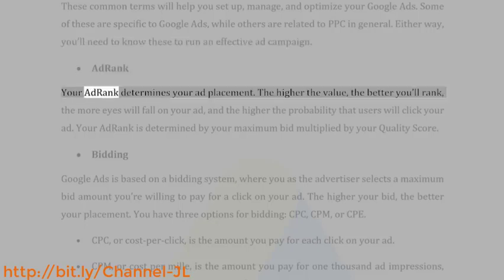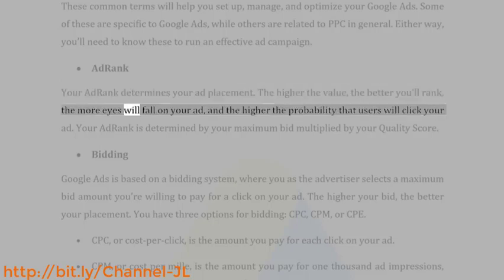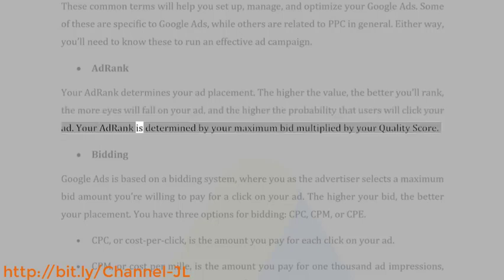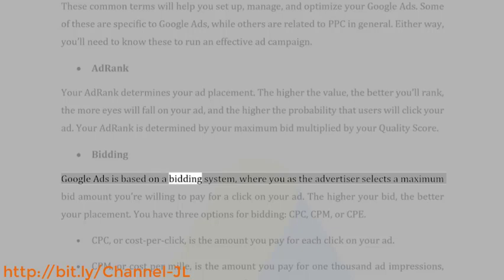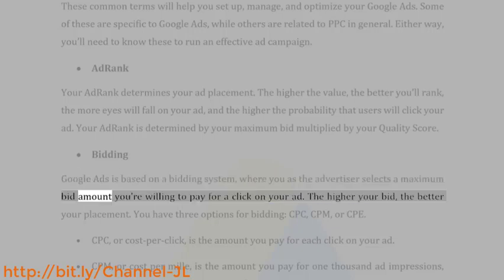Ad rank. Your ad rank determines your ad placement. The higher the value, the better you'll rank, the more eyes will fall on your ad, and the higher the probability that users will click your ad. Your ad rank is determined by your maximum bid multiplied by your quality score. Bidding. Google Ads is based on a bidding system, where you as the advertiser select a maximum bid amount you're willing to pay for a click on your ad.